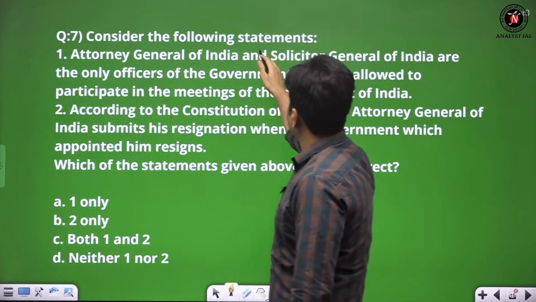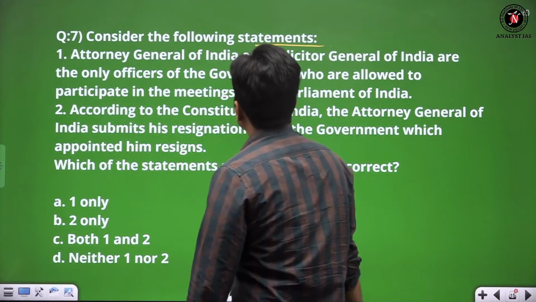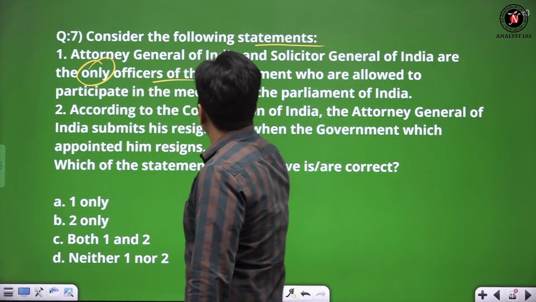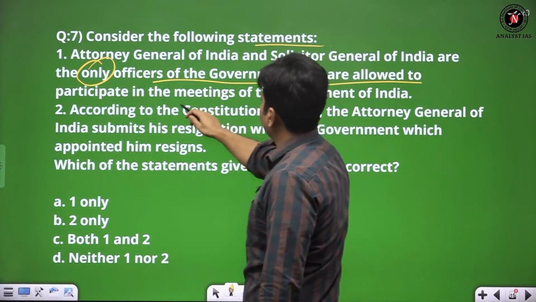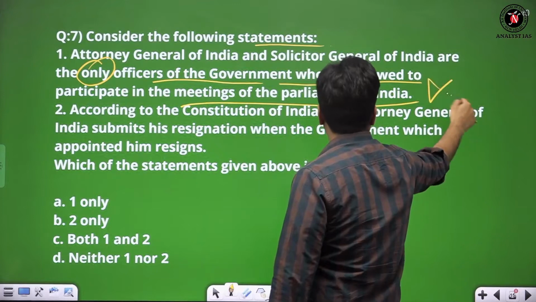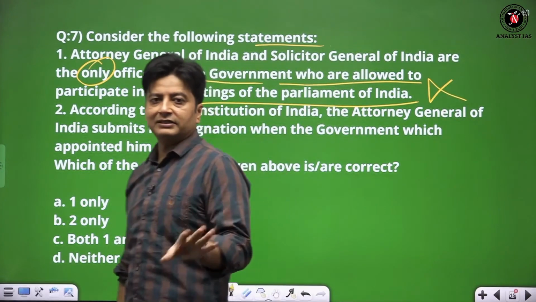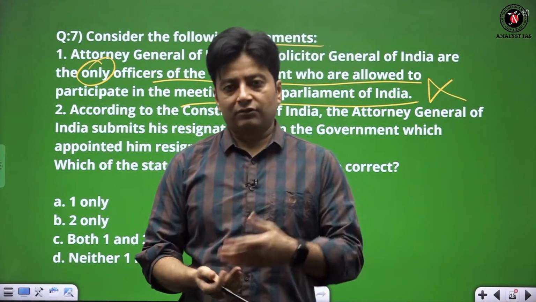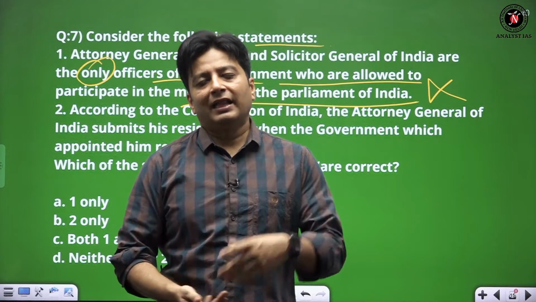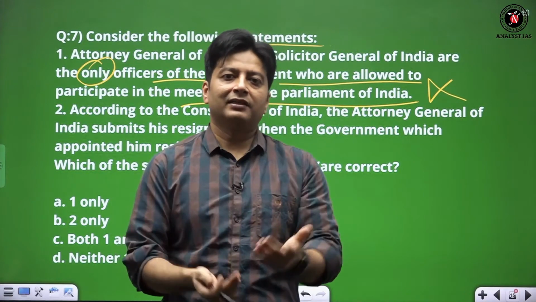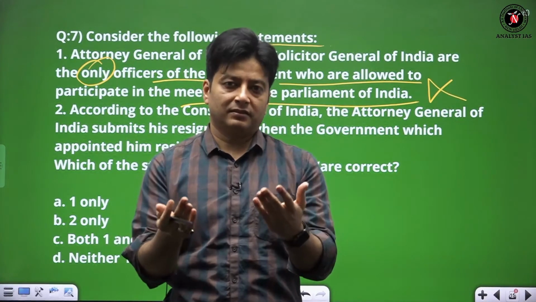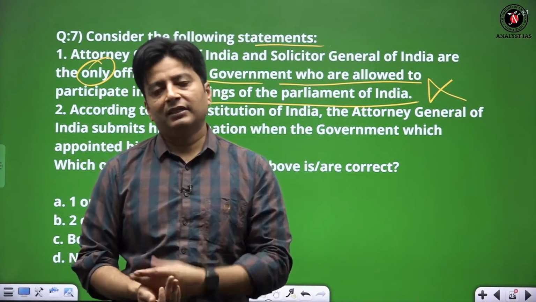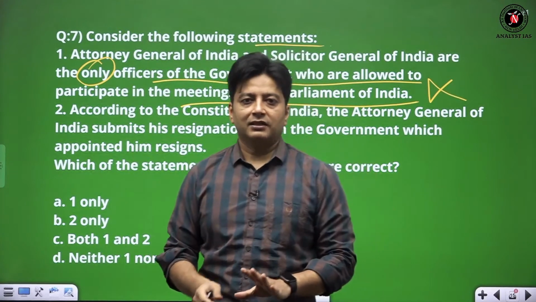Now consider the following statement. Attorney General of India and Solicitor General of India are the only officers of the government who are allowed to participate in the meeting of the Parliament of India. Wrong. Attorney General and Solicitor General, you know that they are the highest legal officers. Attorney General being the constitutional post, they are basically presenting the government in the court. If one has put a case against the government, then the government has to be defended, and that is why the Attorney General as a lawyer is there for the government.